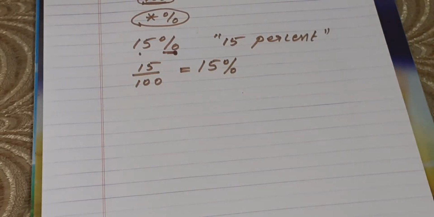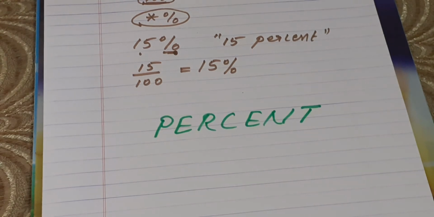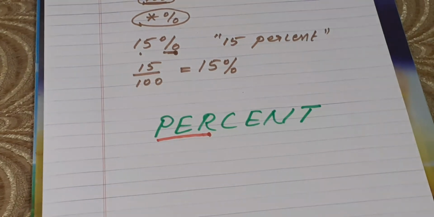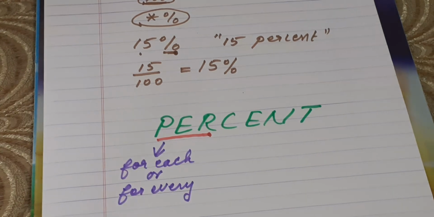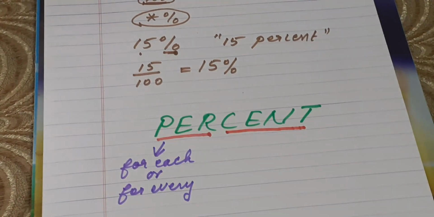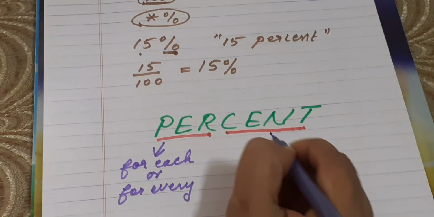Percents make even more sense if you know what the word percent means. The prefix per means for each or for every. You know, if someone said one cookie per person, what does it mean? For one person, one cookie. That's the meaning. And the root word cent is Latin for 100.